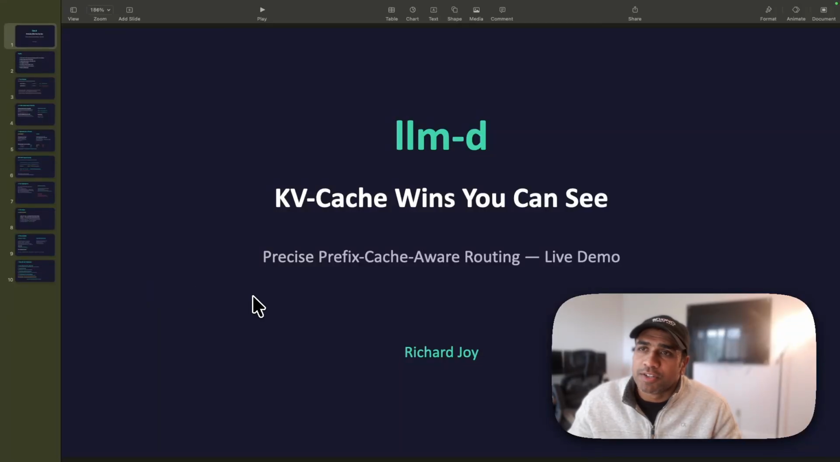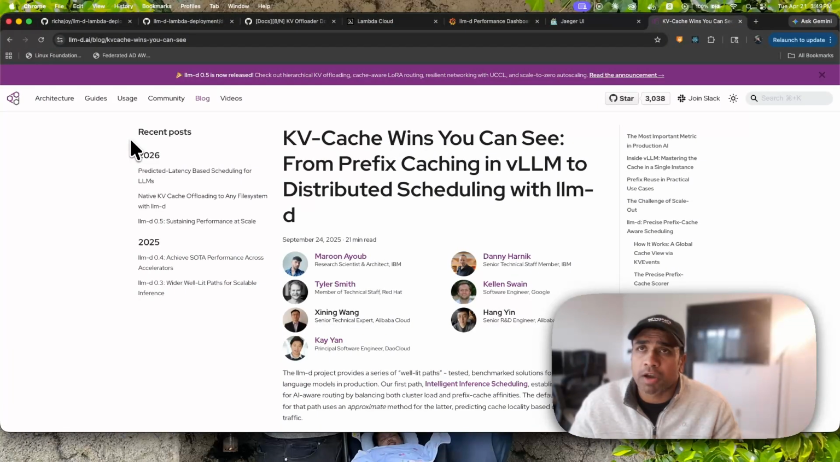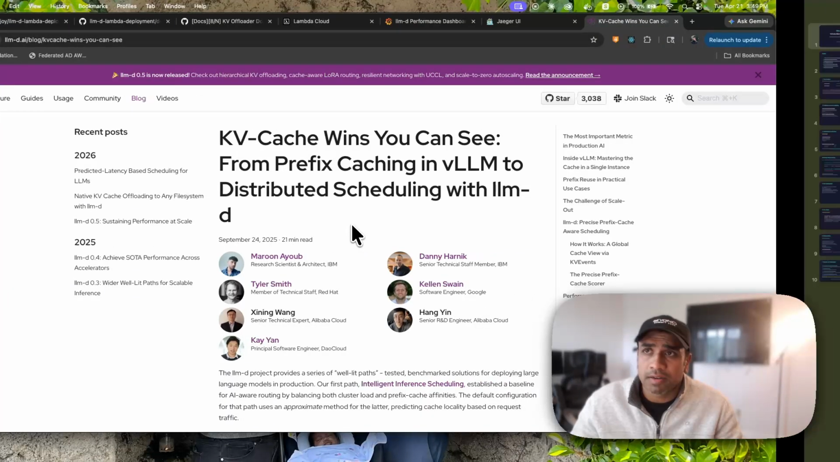Hello everyone. Today I would like to show you the precise prefix-cache-aware routing mechanism in llm-d, and the whole implementation is inspired by this blog post that takes prefix caching in vLLM to distributed scheduling with llm-d.